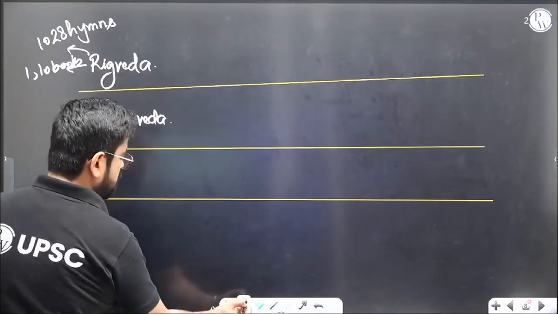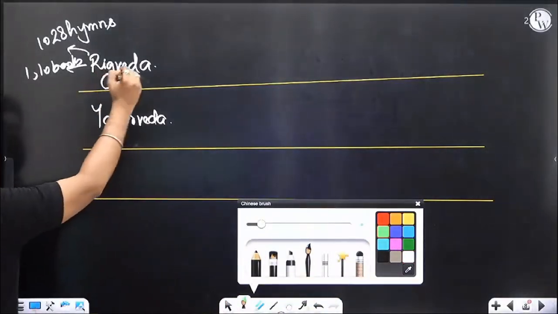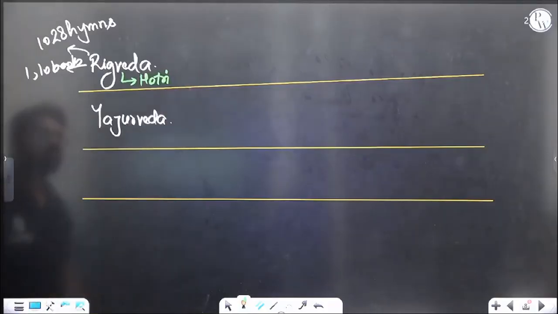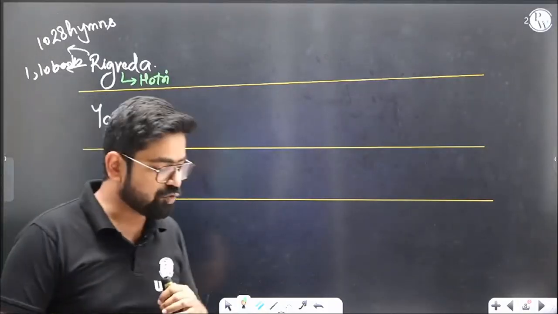Okay, one more thing about Rig Veda. Just one thing I forgot to mention. In Rig Veda, the priest who understands or who reads or basically who follows Rig Veda is called as Hotri. Hotri priest. Now after Rig Veda, there is Yajurveda.